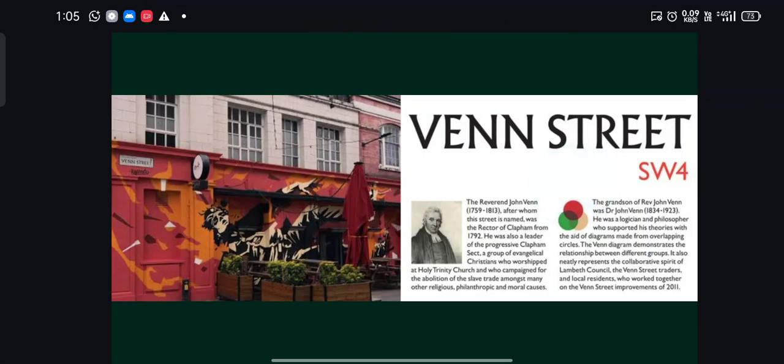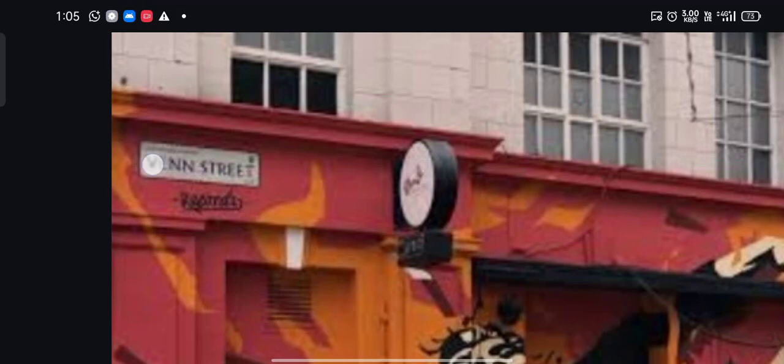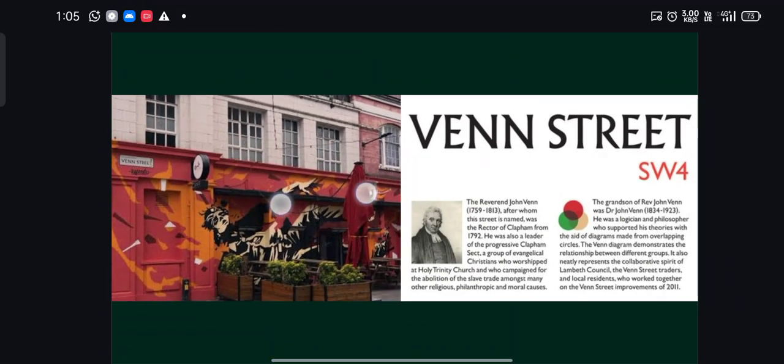Okay, and this is a street in England, and this street was named Venn Street. In honor of him, since he had done many good services for society, he was honored by naming this street Venn Street. You can see the name written here. When you search in Google for Venn Street, you will get many pictures depicting it.